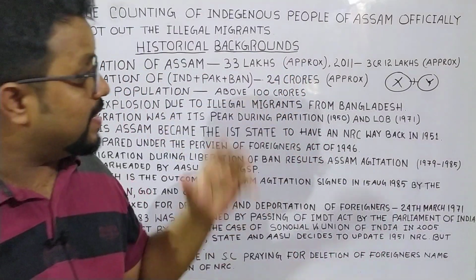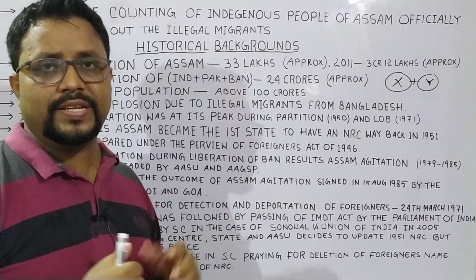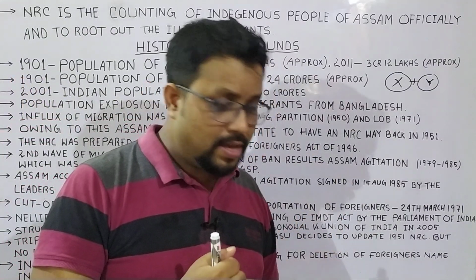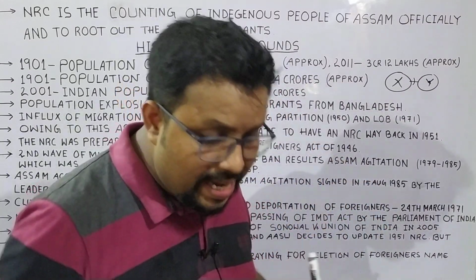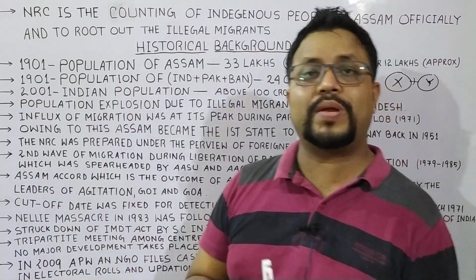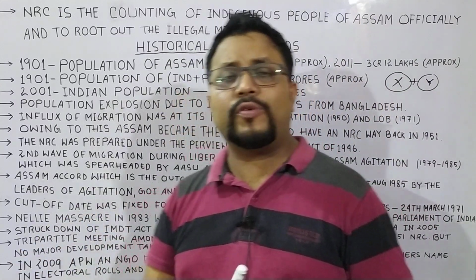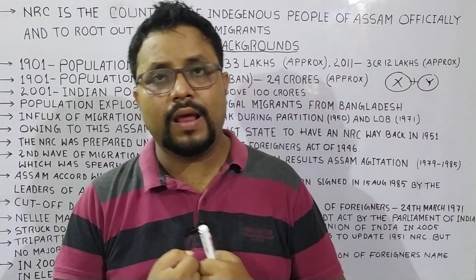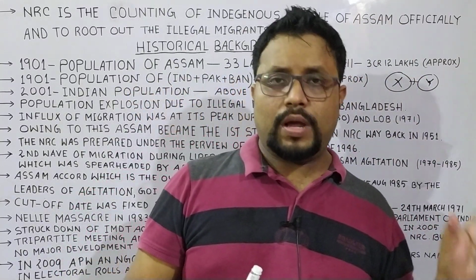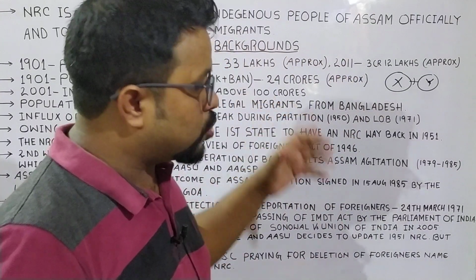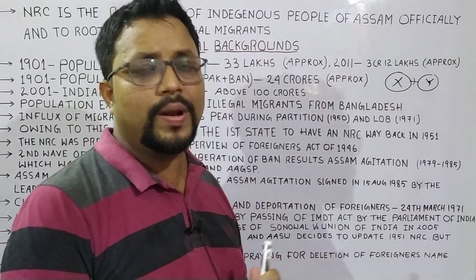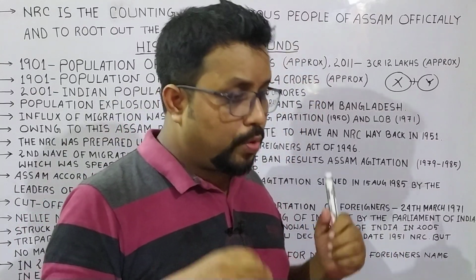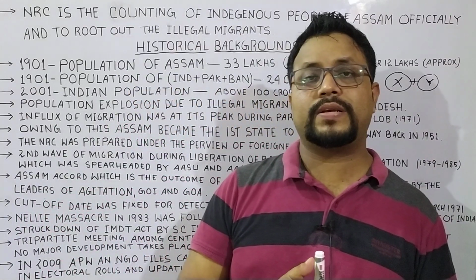What was that setback? There is a place which is called Nelly. Nelly is a village in present day Morigao district. Nelly and its neighbor villages were attacked by a few tribal people along with a few Assamese people, and in that incident many people were killed, even children and women. Those people who were killed were said to be Bengali Muslims.